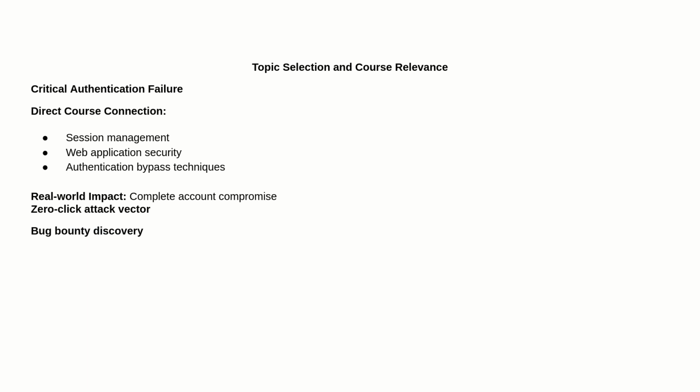I chose this incident because it perfectly demonstrates the catastrophic consequences of subtle flaws in authentication systems. This vulnerability directly relates to multiple course modules we have studied, particularly open authorization implementation, session management, and web application security principles.